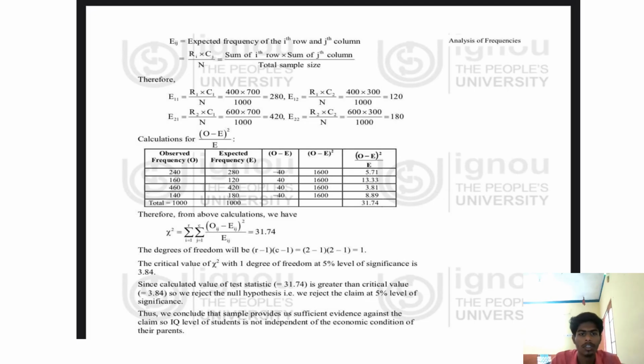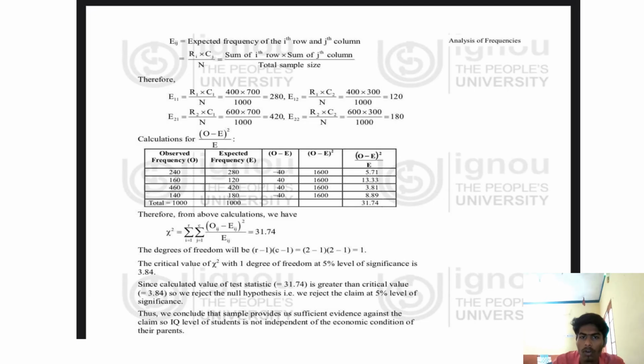Here we can see that E11 equals R1 into C1 by N. E11 means 400 into 700 by 1000, where we are checking the poor condition. In the row there is a total of 400 and in the column there is a total of 700, and the grand total is 1000. So 400 into 700 by 1000, if we solve it, we get 280.